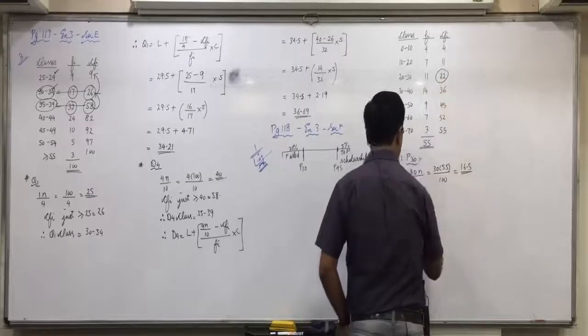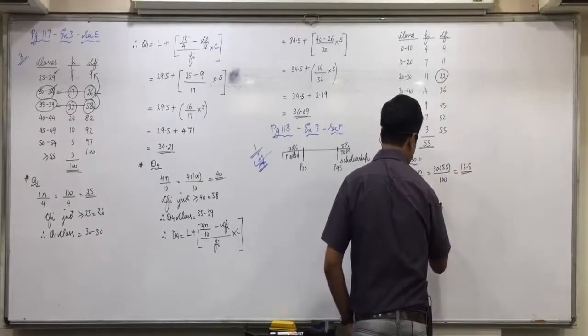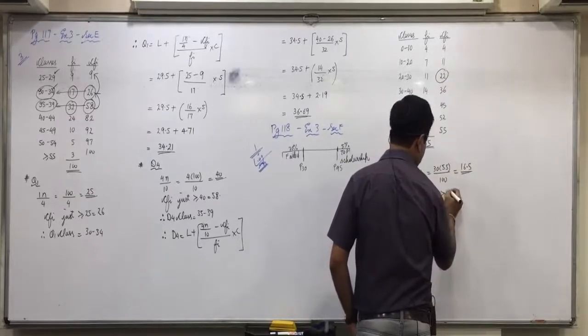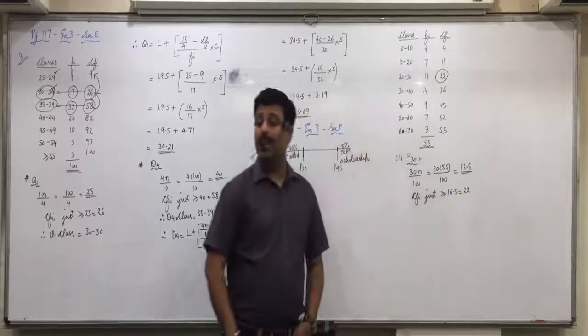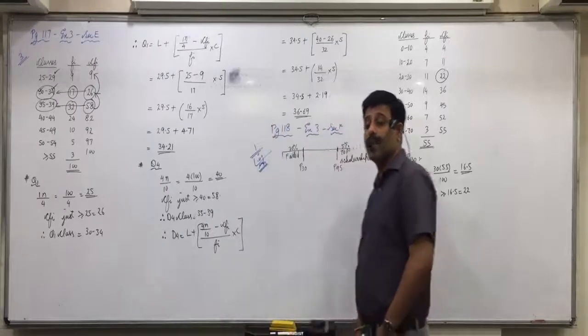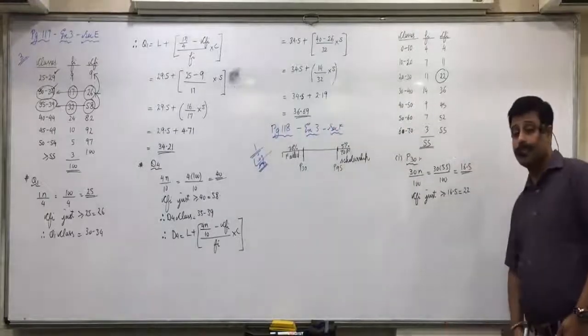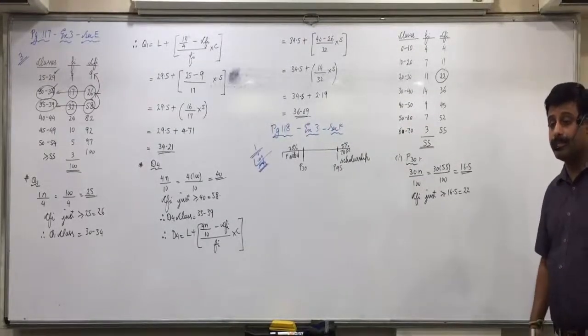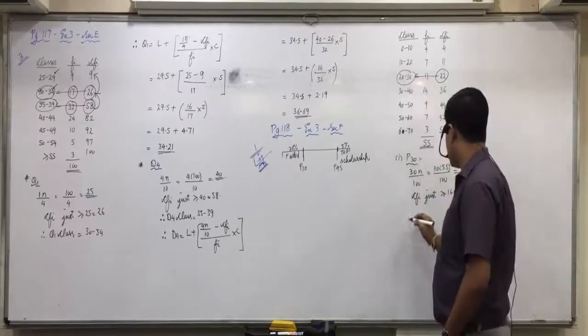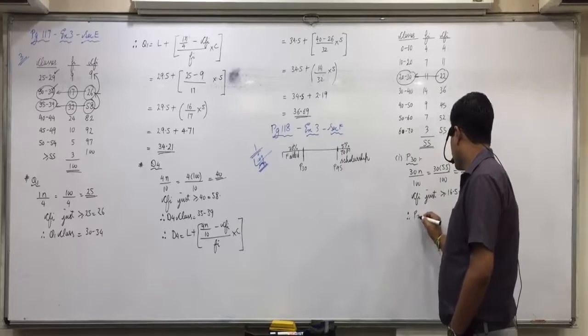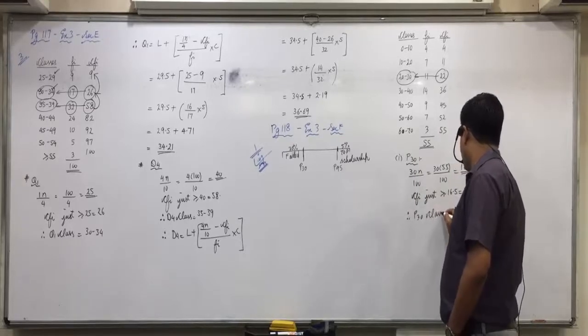Then Karan, next. CFI just greater than or equal to 16.5 is 22. Okay, then Samtani? P30 class is 20 to 30. Yes, the P30 class is 20 to 30.